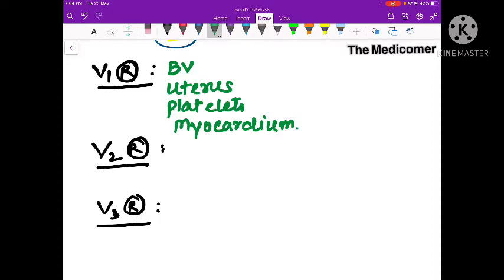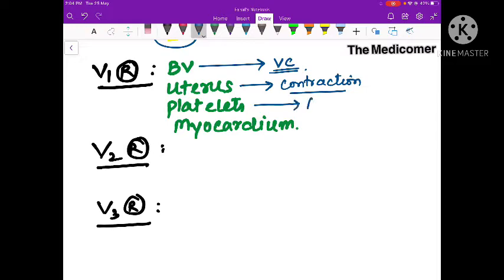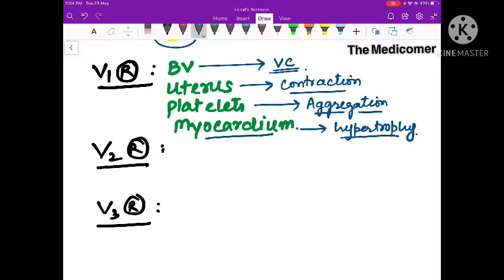Okay, so in the blood vessels, what's going to be the function that's mediated? Vasopressin causes vasoconstriction, as we all know. On the uterus, it causes contraction. On the platelets, it causes aggregation, and on the myocardium it causes hypertrophy. So these are the main mechanisms: blood vessels vasoconstriction, uterus contraction, platelets aggregation, and myocardium hypertrophy.